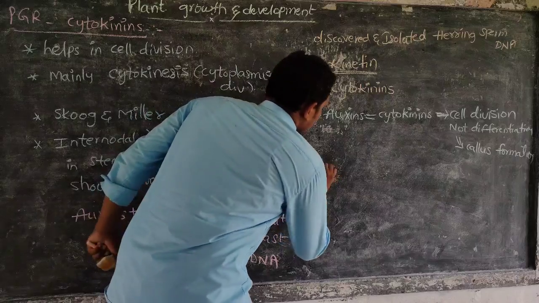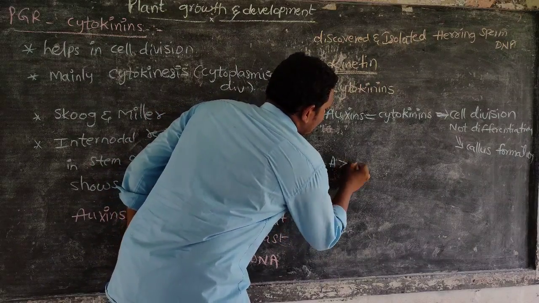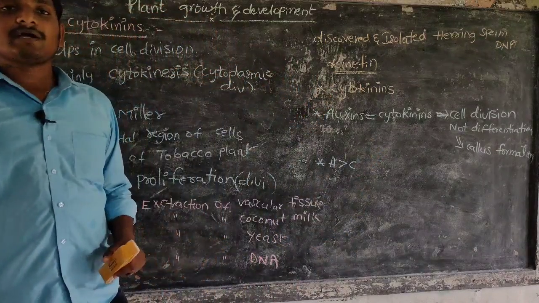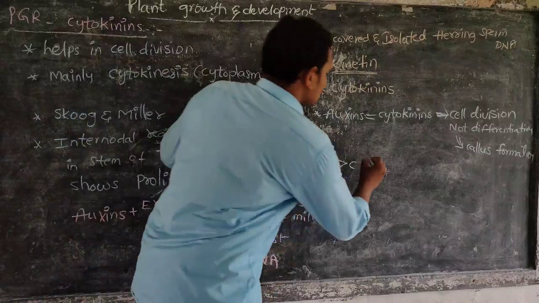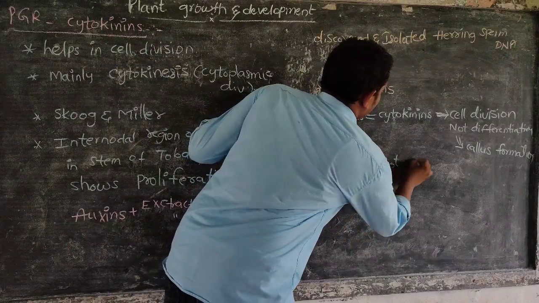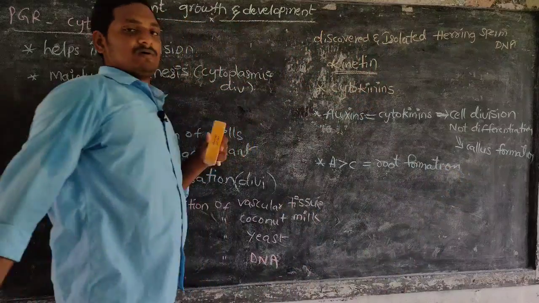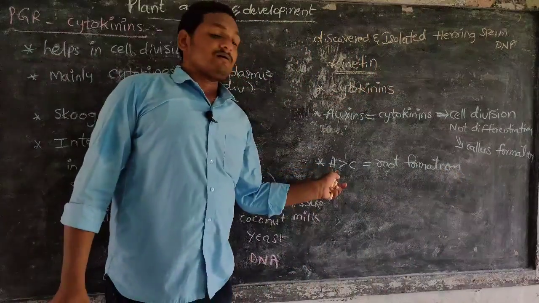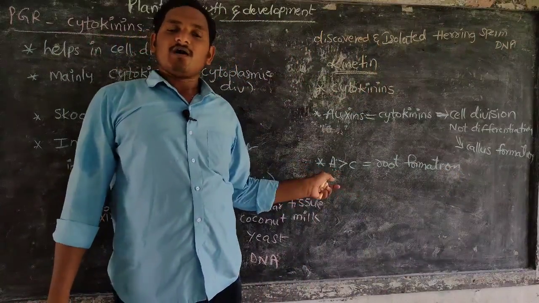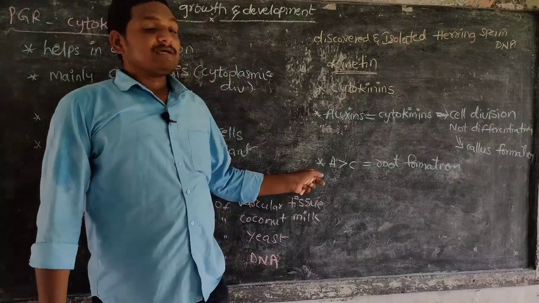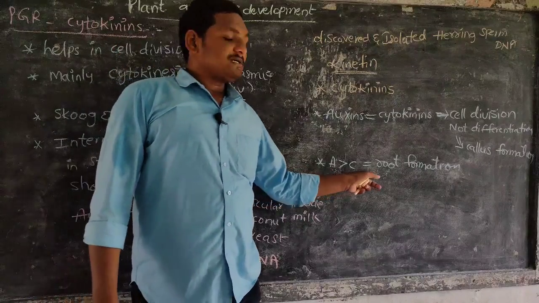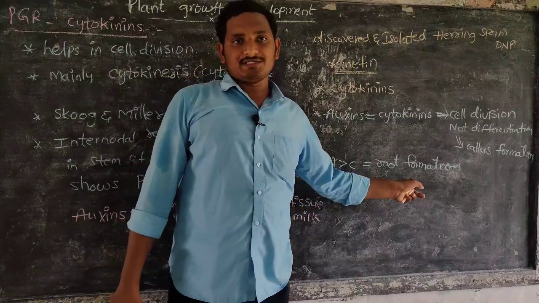In case cytokinins are greater than auxins, root formation takes place. When cytokinins are more and auxins are less in the media, this leads to root formation.